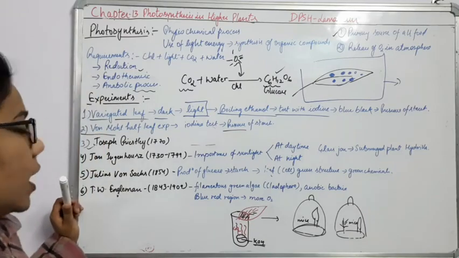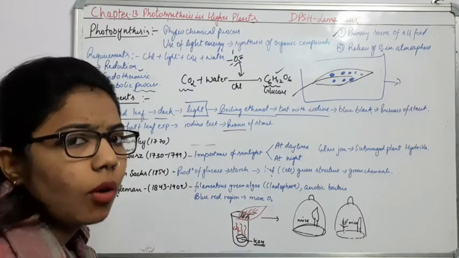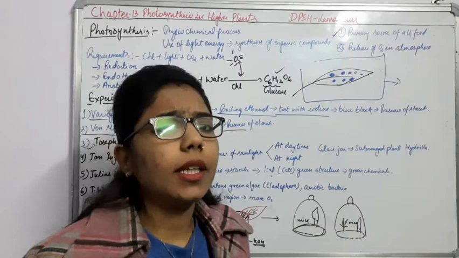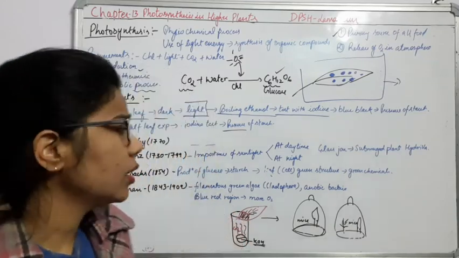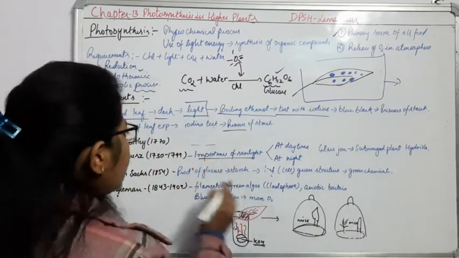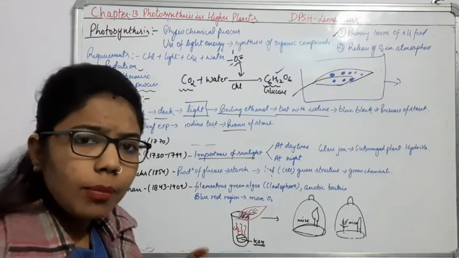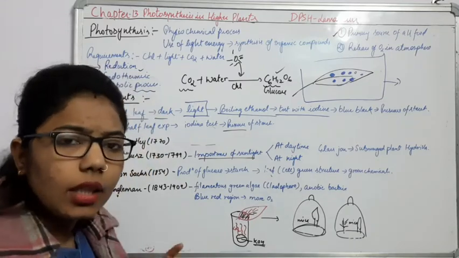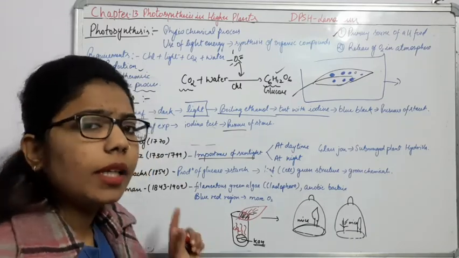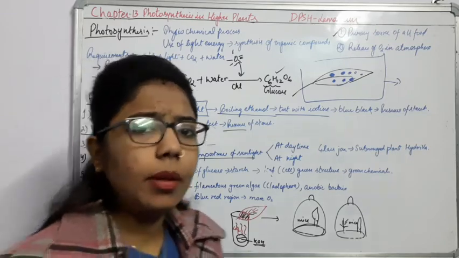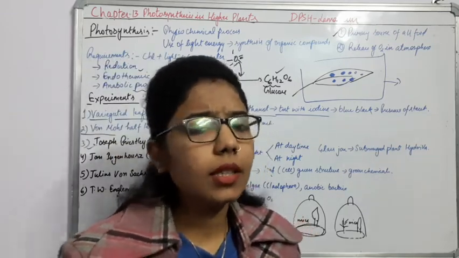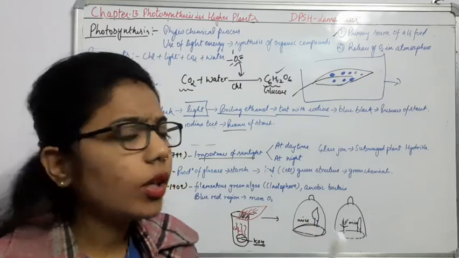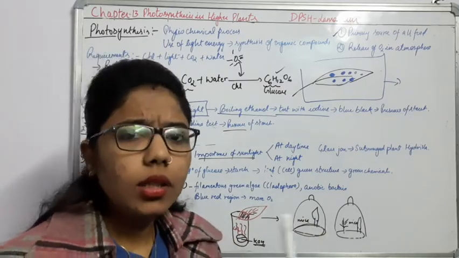Okay, now another scientist came along, who lived from 1730 to 1799. His name was Jan Ingenhousz. What he performed here was the same setup, but the condition is now changed. Joseph Priestley performed the experiment during the daytime, but Ingenhousz performed the same experiment during the daytime as well as the night hours. The result somehow changes here.